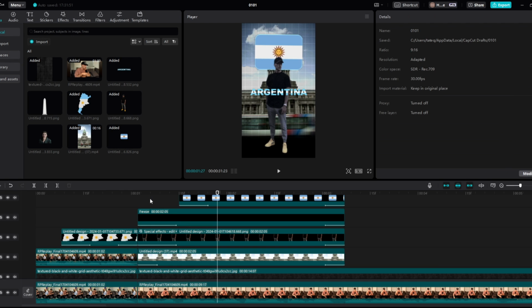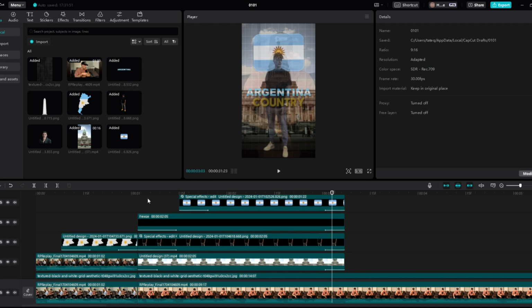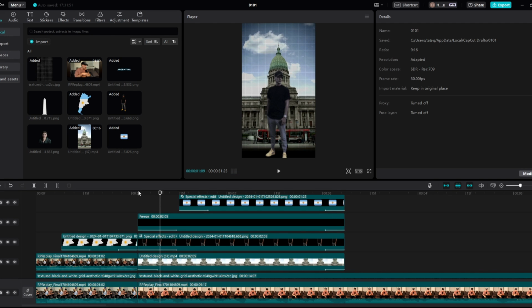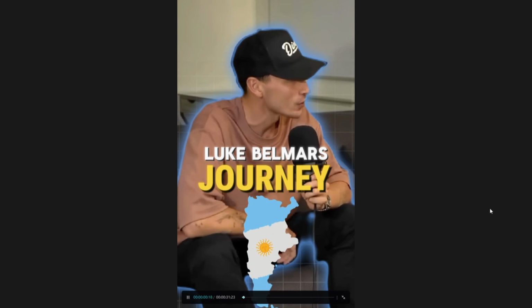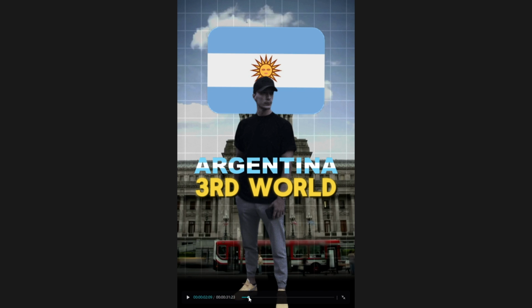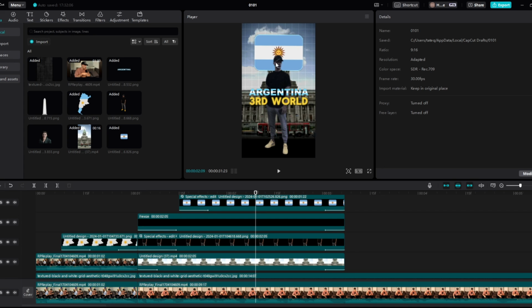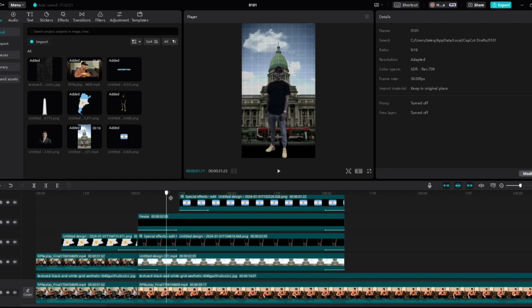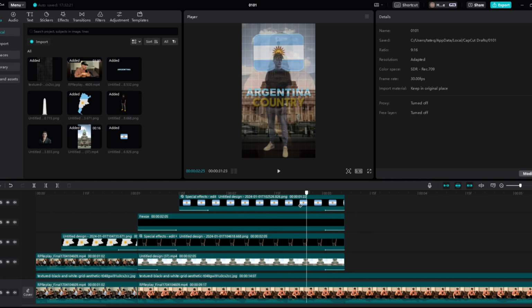And then if we have this right now, I grew up in Argentina, third world country. As you can see, it's a little bit better. It definitely looks a little bit smoother for sure. So now if we take a look at it full screen one more time. Came from Argentina. I grew up in Argentina, third world country. It's just much more visible to see what's going on. You can see this clearly coming through. The background's not too bright anymore, and you can see the text perfectly. And obviously we have Luke there. Now you can also add something over his eyes, but just to keep this simple, and it looks clean without it, we're not going to do that.